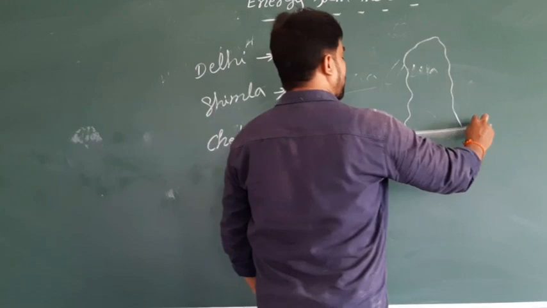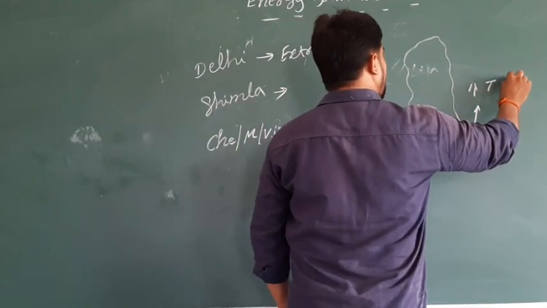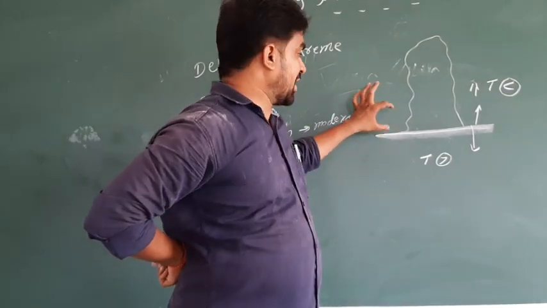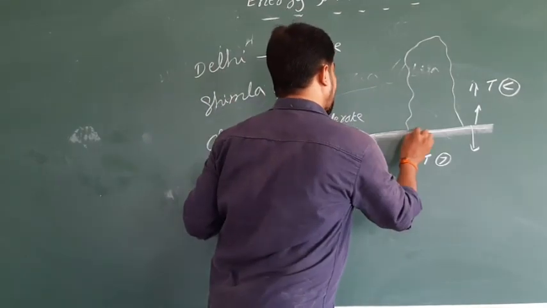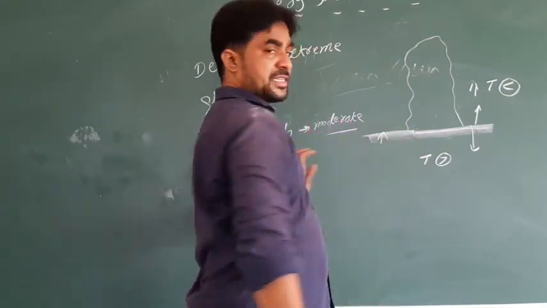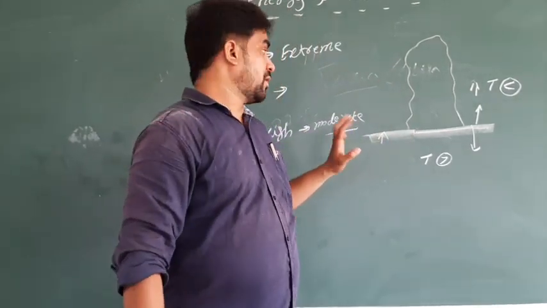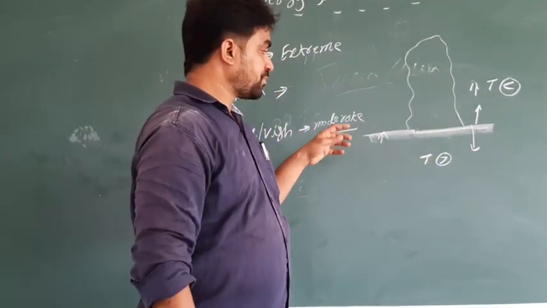And if we go above sea level, the temperature is going to decrease, because we calculate the height of a place based upon the sea level. Throughout the world, the sea level is equal. So that is the reason we calculate places based upon the sea level.